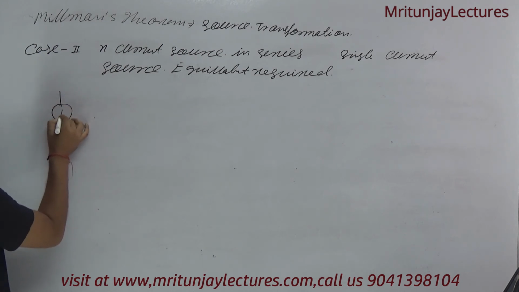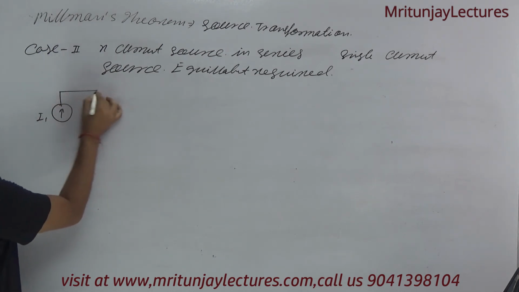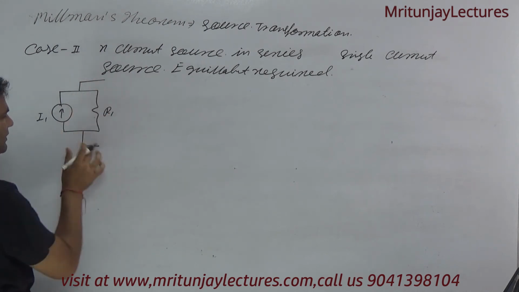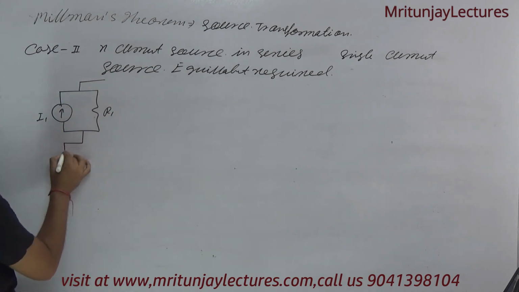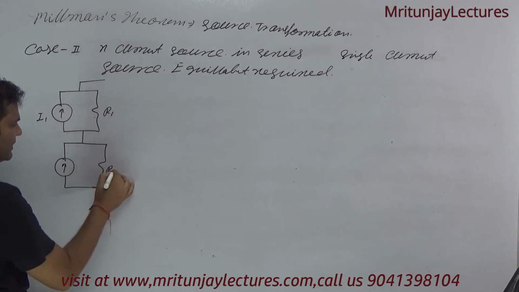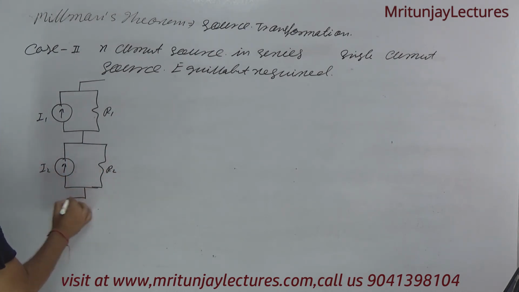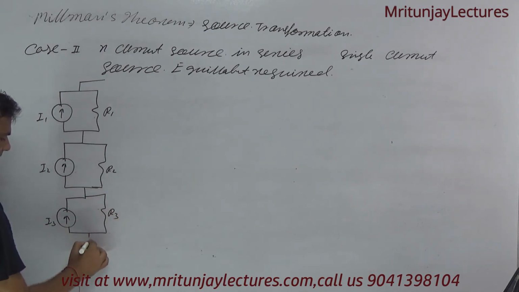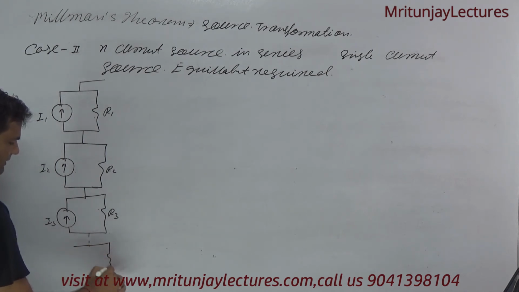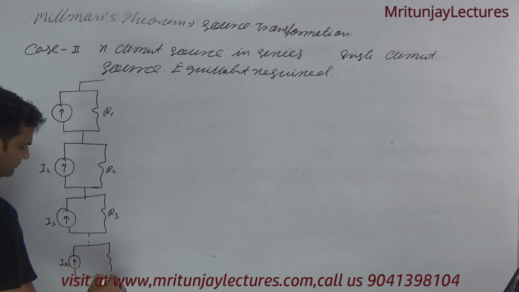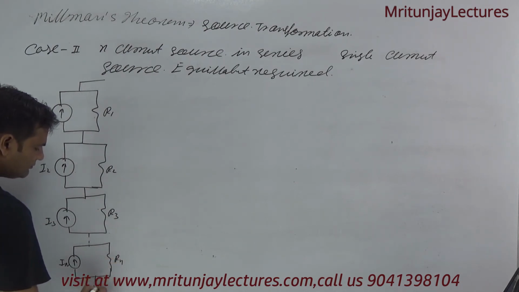Okay, what is the meaning of this one? Basically, that is current source I1 with resistance R1. Then again another current source, that is resistance R2 and I2, again current source I3 with resistance R3, up to Rn and In.